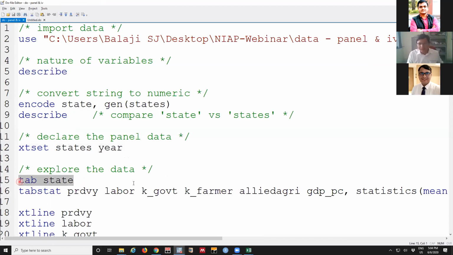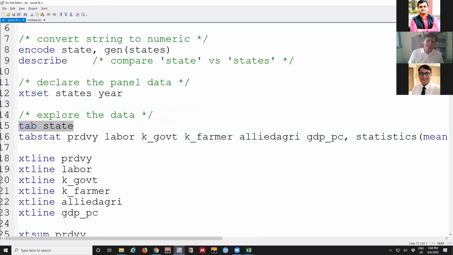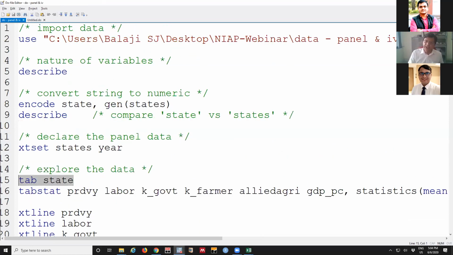Next is, when we have data, the first part is not to go straight to any fixed effect model, because we saw there are some assumptions, the time invariant properties. We saw three characteristics. There are some characters which are closer within an entity and different from other entities. Those have to be explored, only then is it possible to decide whether fixed effect or random effect is going to be better.